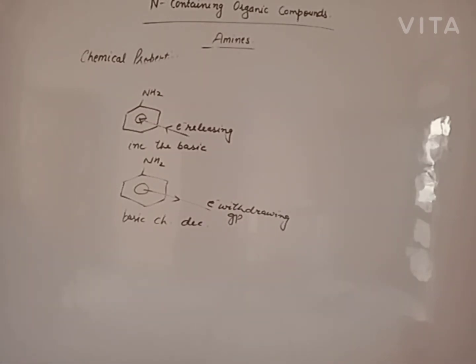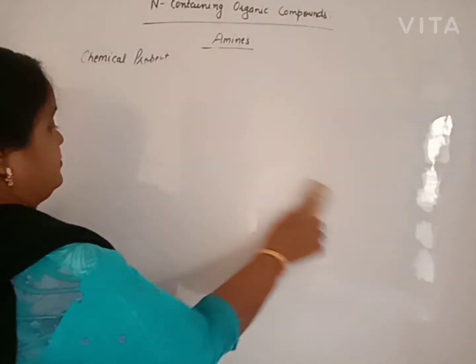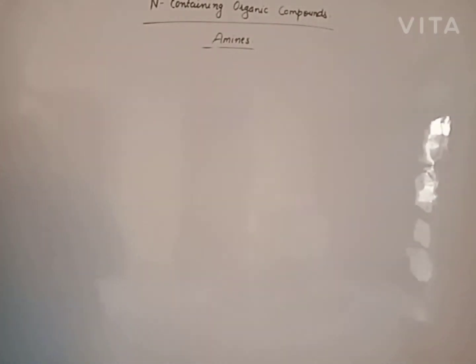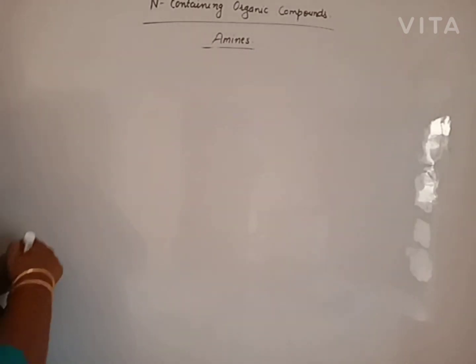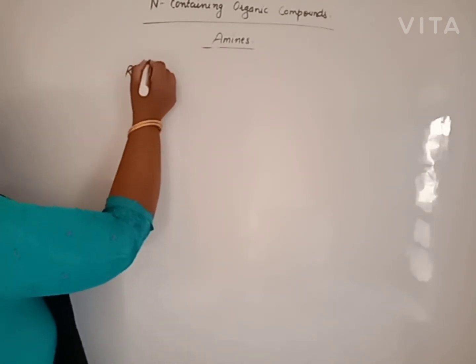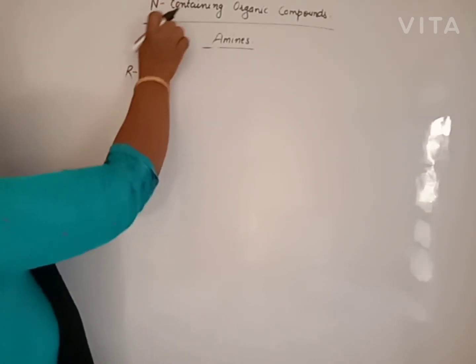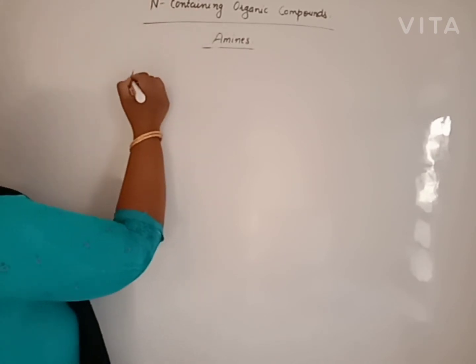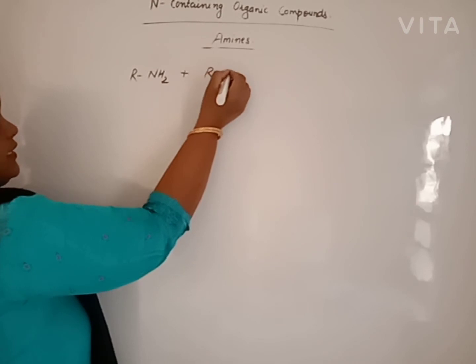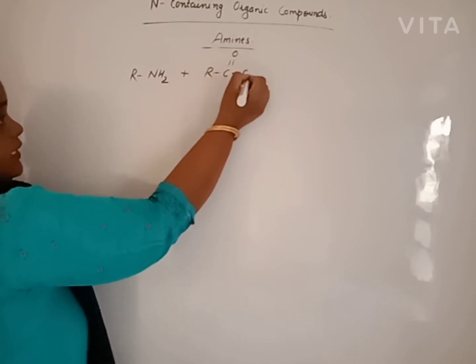Now, beta, amines have some chemical properties like acylation. Amines have tendency to react with acid chloride or acid derivative.